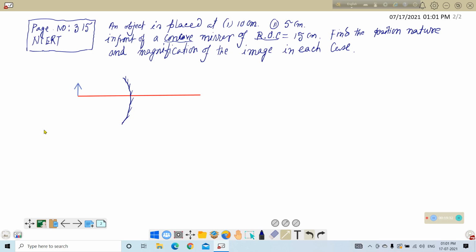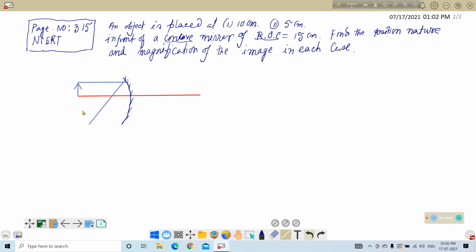This is the object. And we know the light which passes, all the principles will be also discussed here to make you memorize. This light is parallel to the principal axis and after reflection, this will pass through the focus.